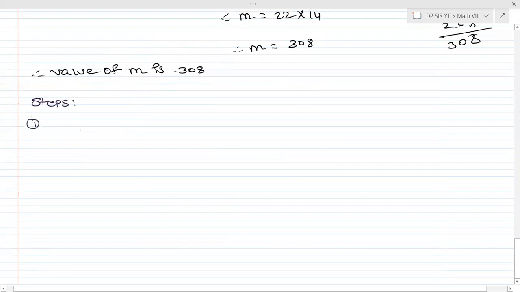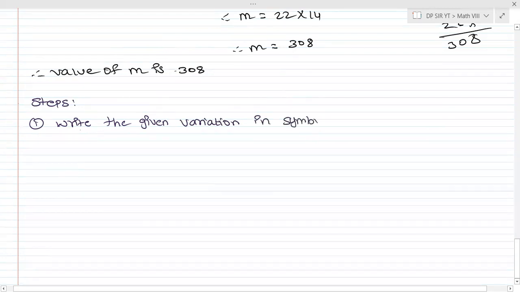First of all, write the given variation. This will be common for both direct and indirect variation. Write the given variation in symbolic form. That is x proportional to y, and अगर inverse रहेगा तो x proportional to 1 upon y. Inverse रहेगा तो that I will discuss later on, most probably in the next session.